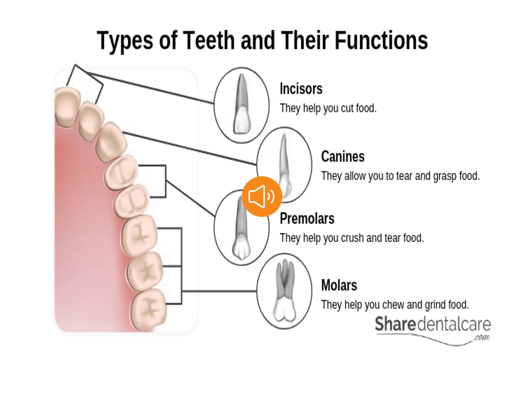They allow you to tear or pierce or grab something. Next, we have premolars, which help you to crush or tear, that means to grind something. Similarly, we have molars, which also help to grind and chew the food.